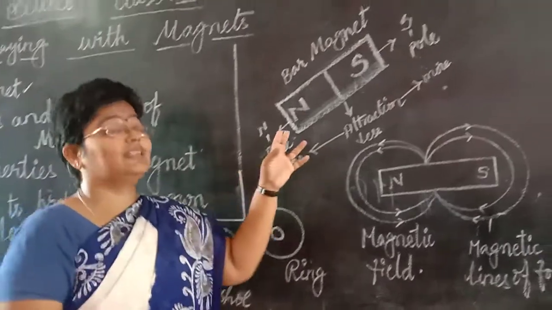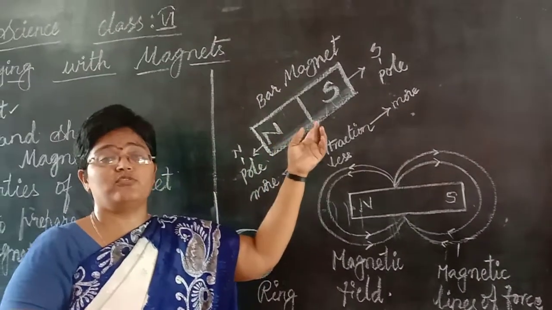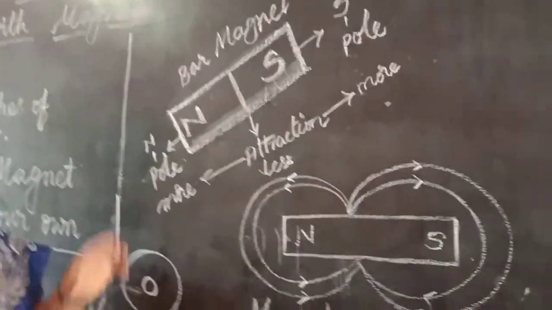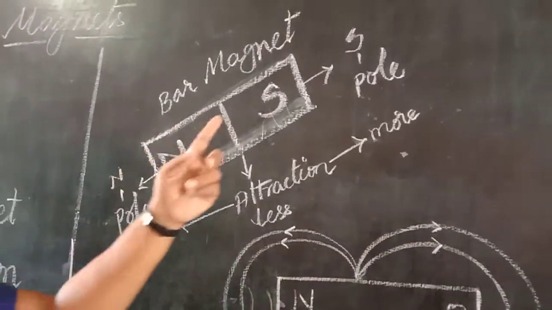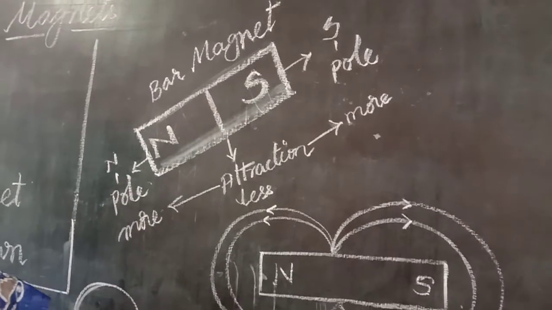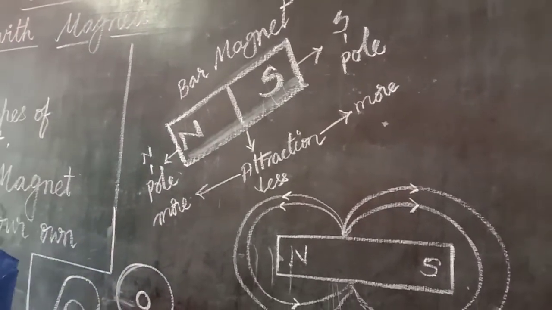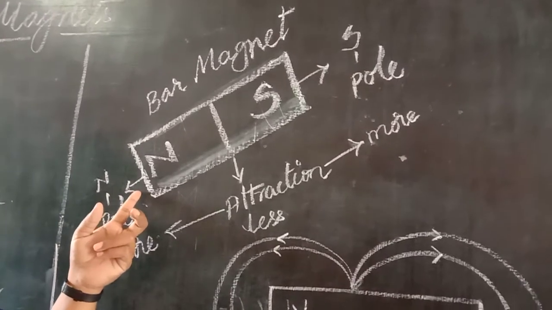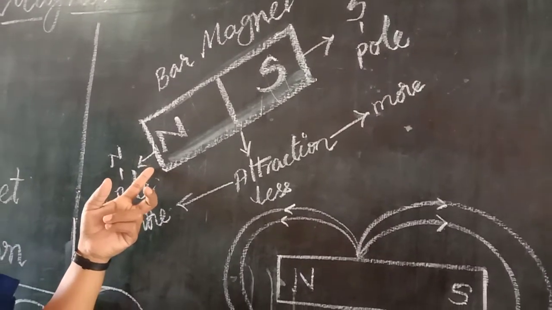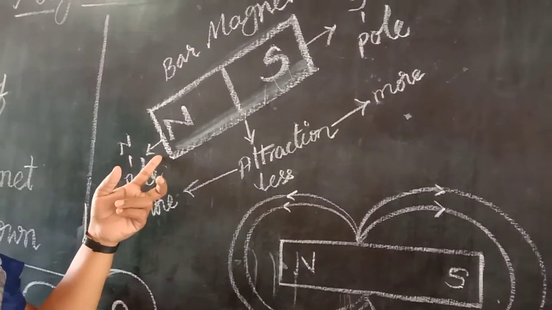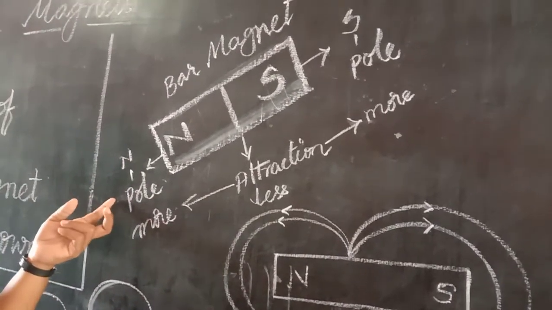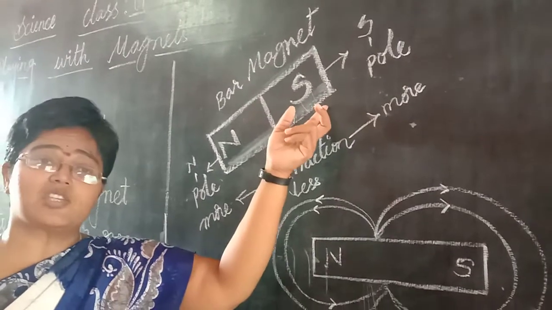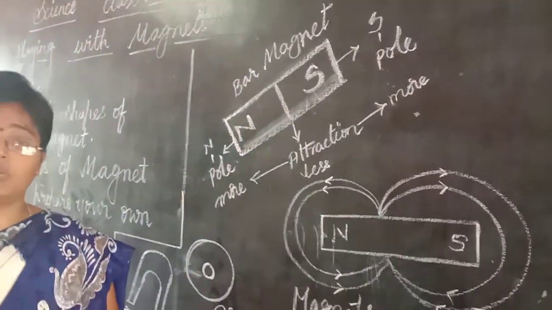Every magnet contains two edges, which are called poles. What are they called, children? They are called poles. The pole which is aligned to the north direction is said to be the north pole, and the pole which is aligned to the south direction is said to be the south pole.